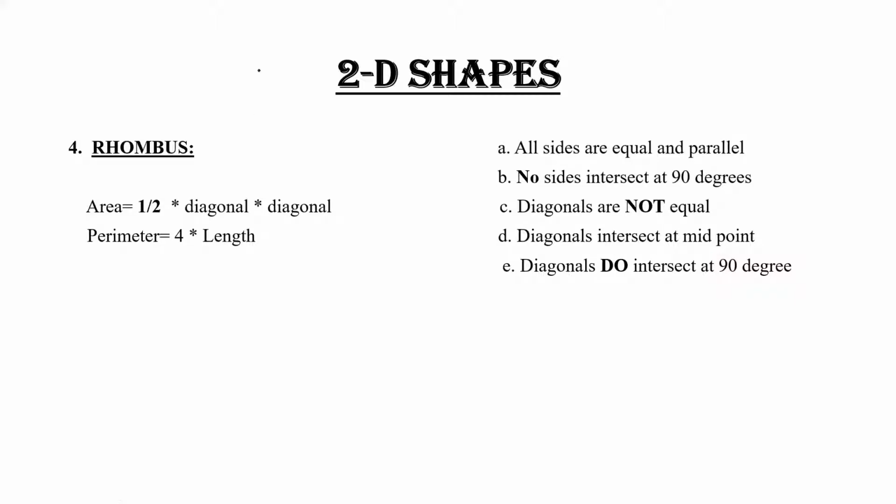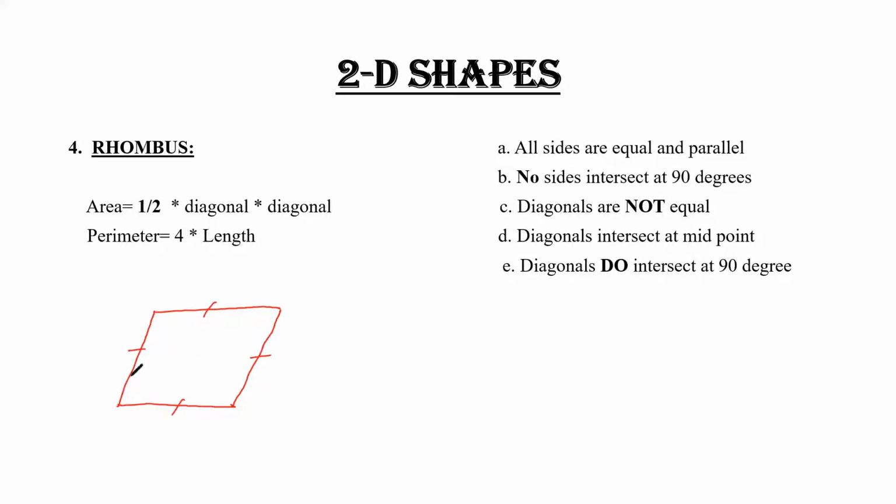Fourth one is the rhombus. So the shape of a rhombus is quite like this. This is your shape. So all sides are equal and parallel. That means these all sides are equal. No side intersects at 90.